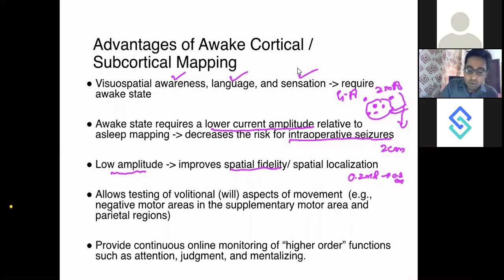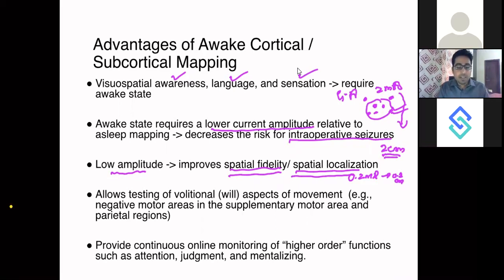So it will improve your spatial fidelity. You will be able to do better, more precise localization, more precise excision, and there is less chance that you will either go more into the functional area, or you will be so short of the functional area that you will unnecessarily leave the tumor in the tumor field.